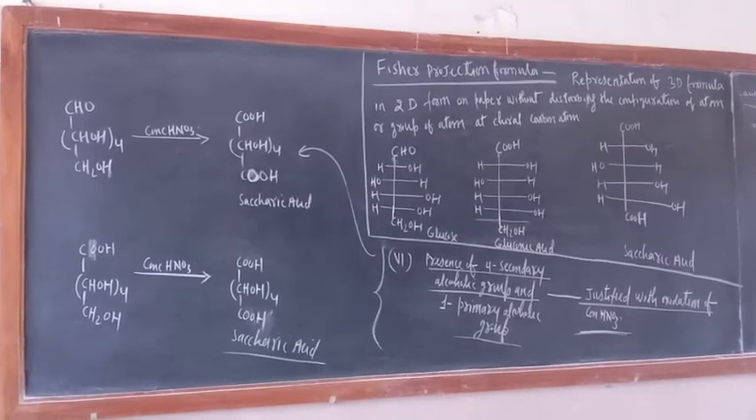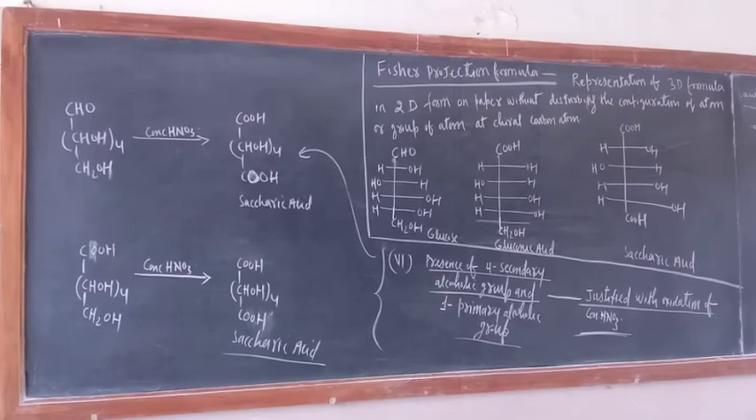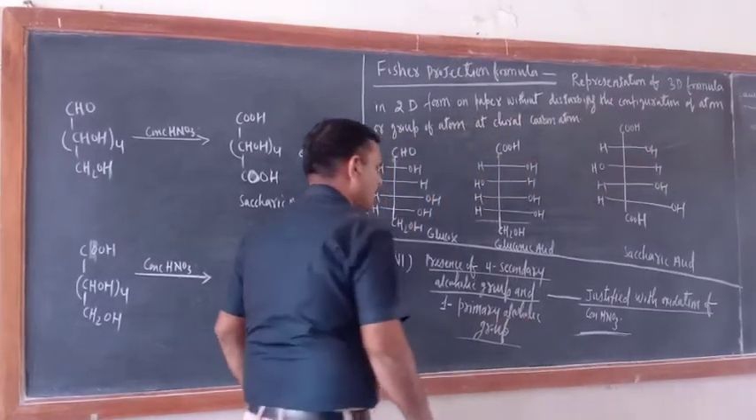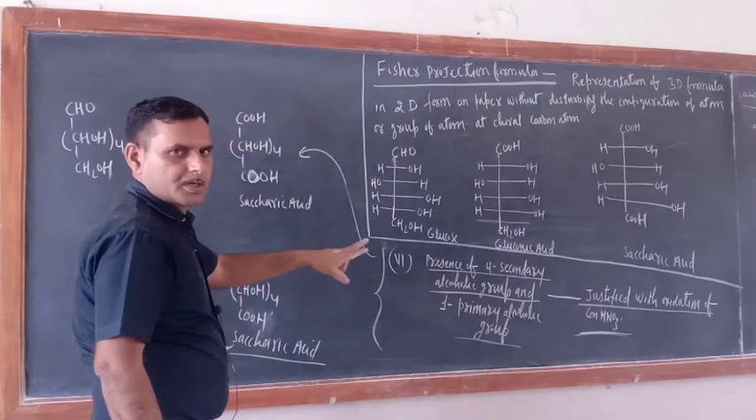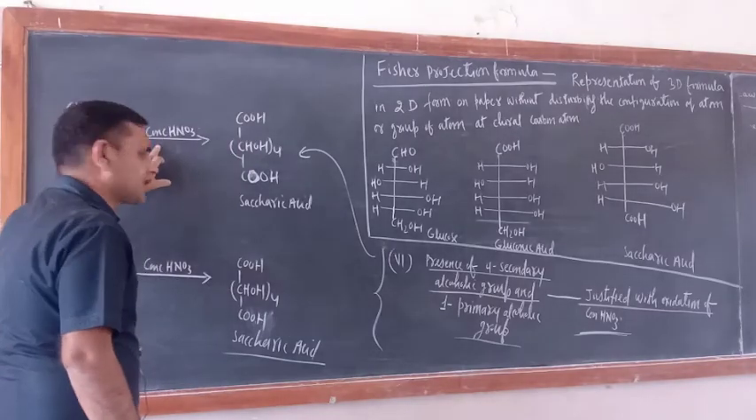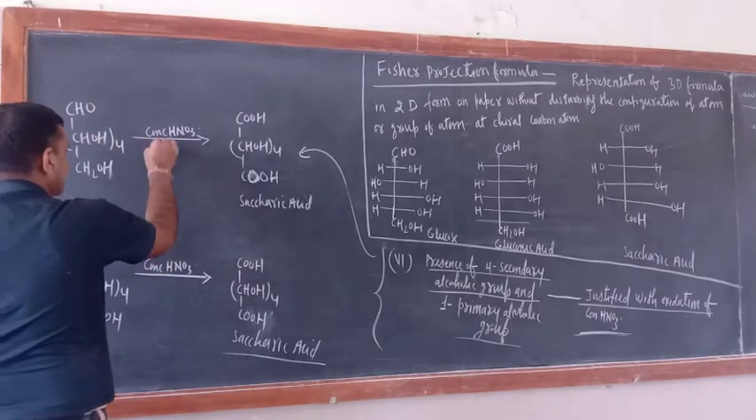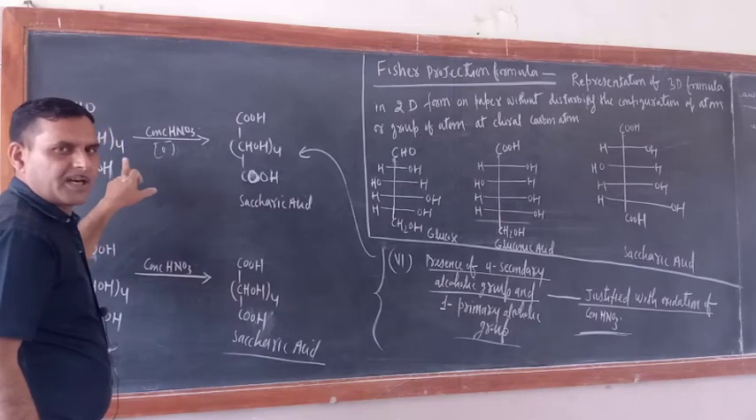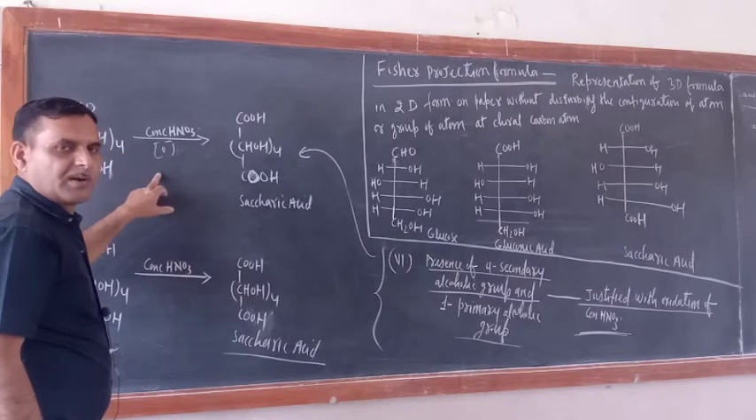Okay. So the last one: how will you justify the presence of 4 secondary alcoholic groups and 1 primary alcoholic group in glucose with the reaction of HNO3? Just see, HNO3 is a strong oxidizing agent. So it can oxidize the primary alcoholic group, but it cannot oxidize the secondary alcoholic group. Not only the primary alcoholic group.